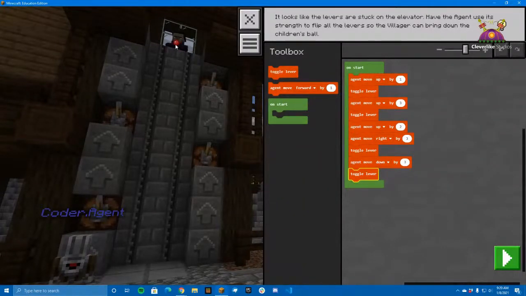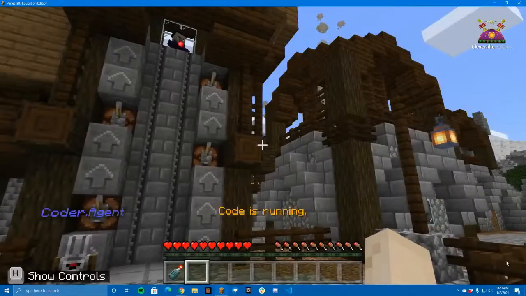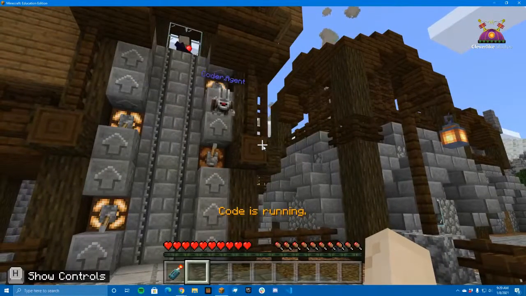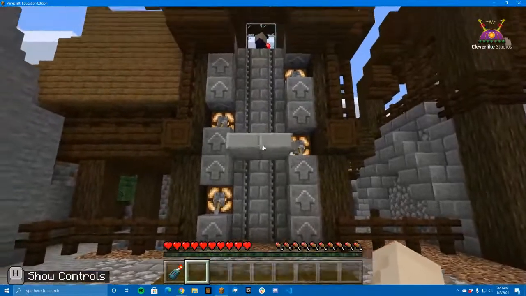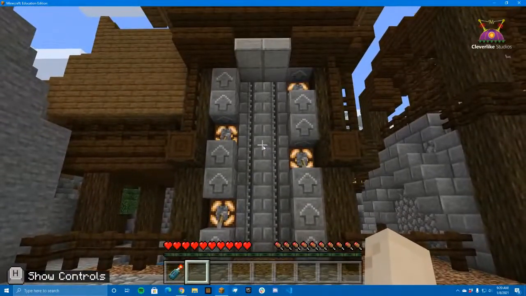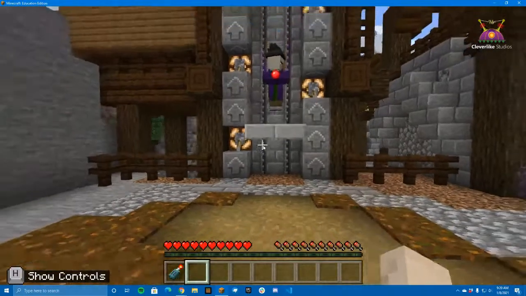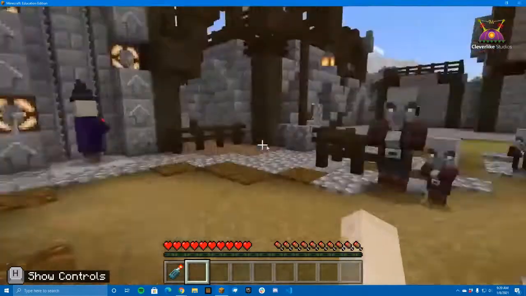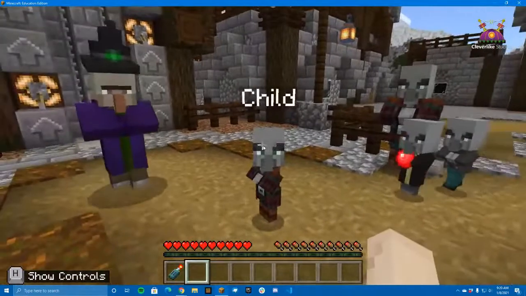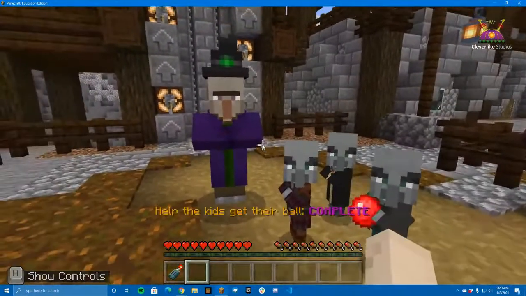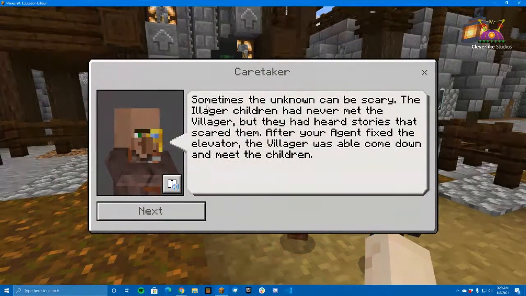Oh, look, there's the ball. They just have a broken elevator. The elevator repair folks are here. Let's go. Wow, fast robot. Okay, here we go. The elevator's working. It's okay, you're not scared. Good. You have the ball. Everybody has the ball. Thank you.